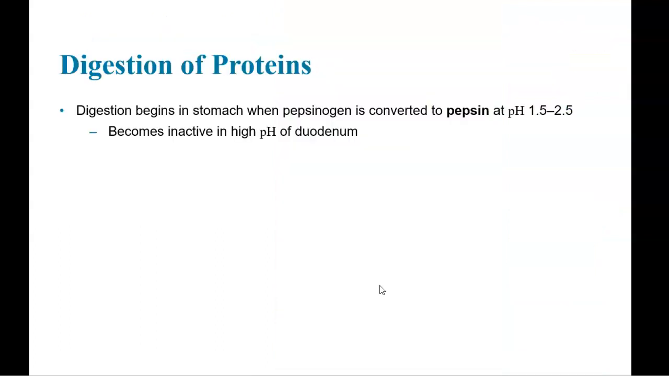The digestion of proteins begins in the stomach when pepsinogen is converted to pepsin. Pepsinogen is the inactive form of pepsin, and it becomes active when cells that are lining the stomach, that are called parietal cells, secrete hydrochloric acid. That creates a more acidic environment. And so in that environment, pepsinogen is converted to pepsin. So pepsin is what helps break down proteins.